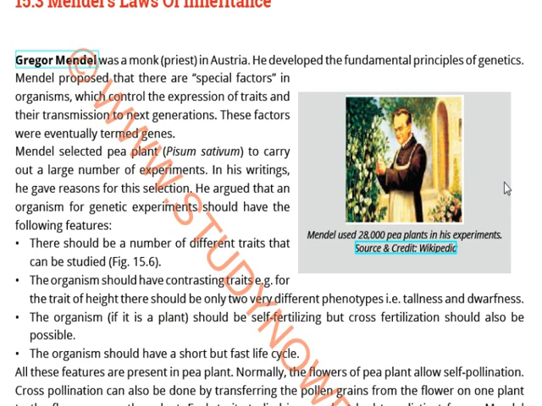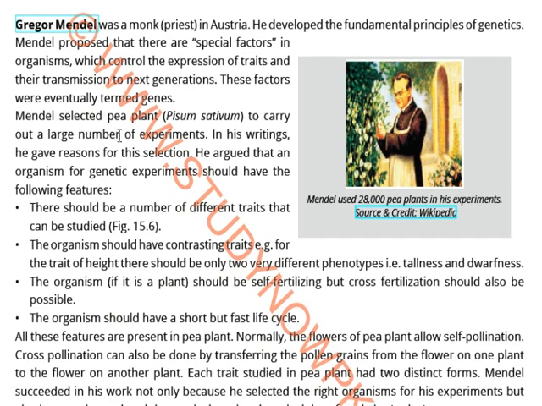Mendel selected pea plant Pisum sativum to carry out a large number of experiments, and in his writings he gave reasons for the selection. Why did he select Pisum sativum? These are the features which an organism should contain for genetic experiments. So it says that when we are experimenting about genetics, we must have these features.